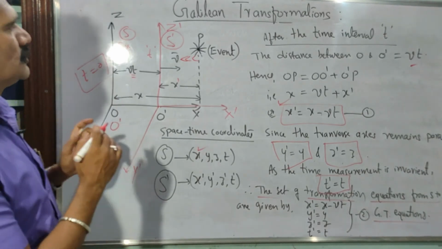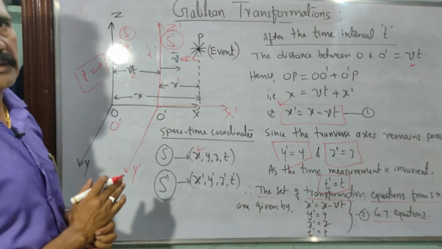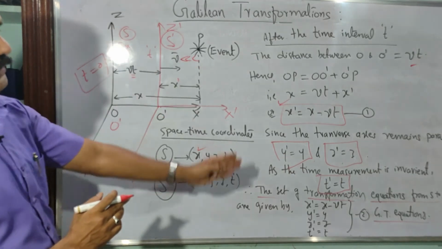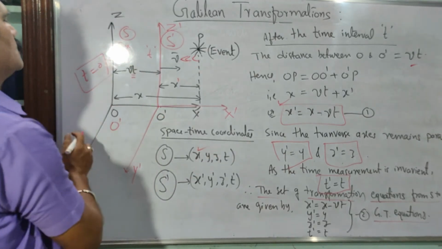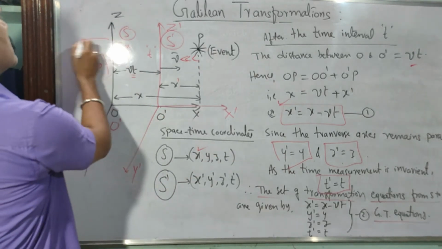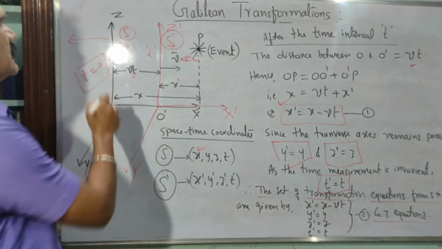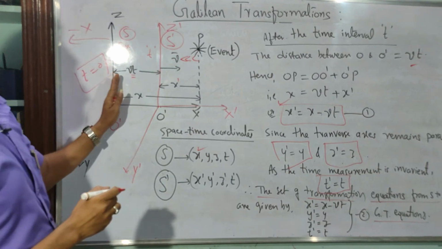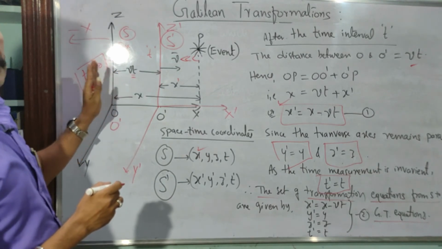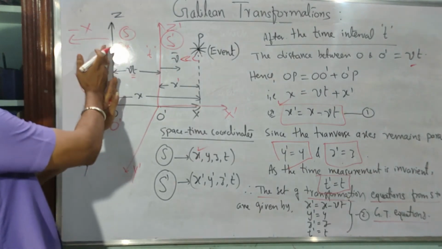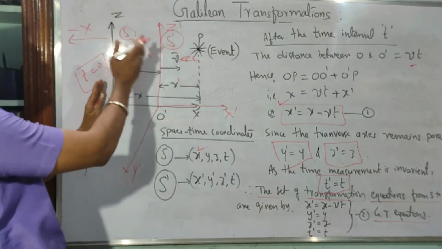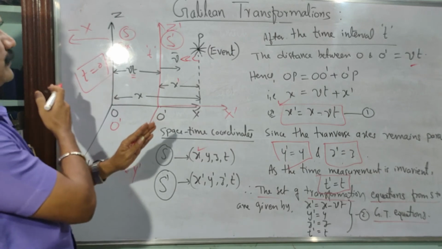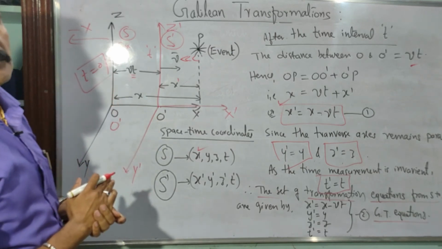Suppose there is a relative motion: if S is moving and S dash is fixed, then what are the equations? Then you have to assume that the frame of reference S is moving in the negative x-axis, whereas S dash is fixed at point O. Is it clear? The frame moves in the left direction, opposite to the fixed one. Then what are the Galilean transformation equations?